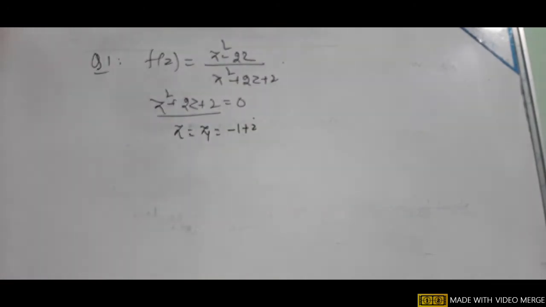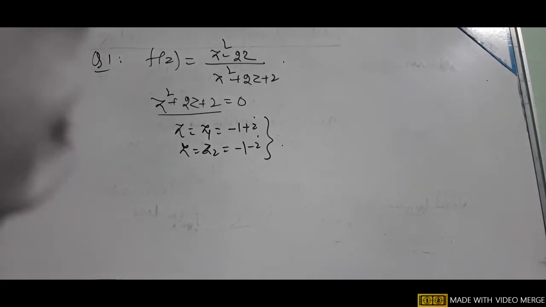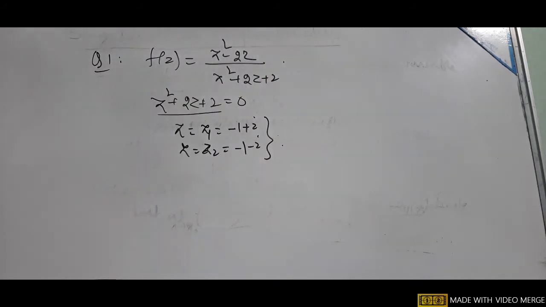So we have two roots: z1 equal to minus 1 plus i, and z2 equal to minus 1 minus i. So the two poles are minus 1 plus i and minus 1 minus i.